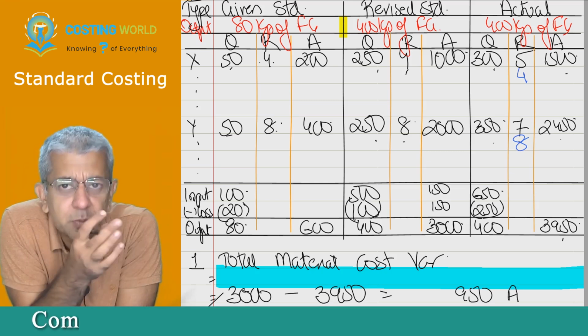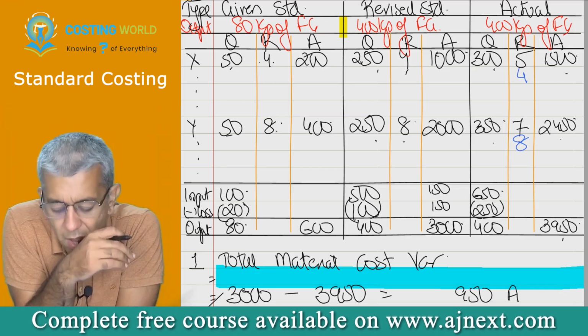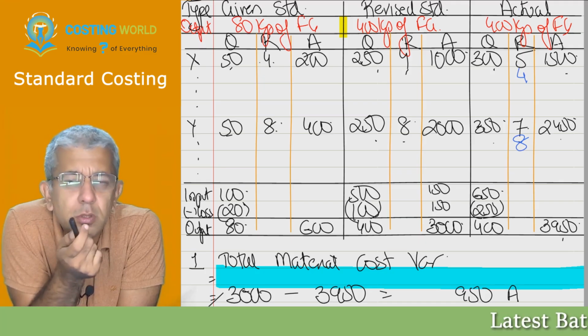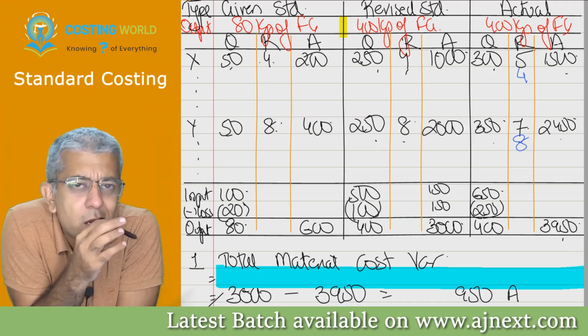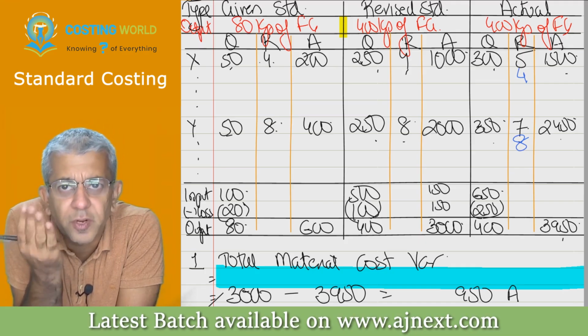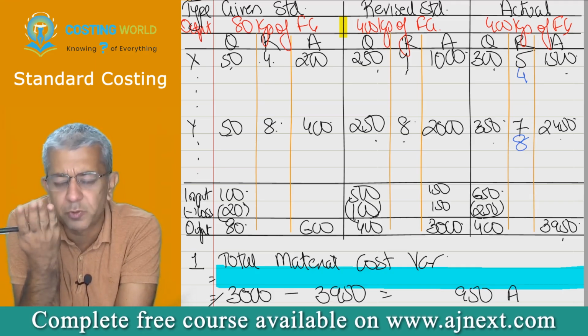I was speaking to this particular guy, the purchase manager. I told him, you should have purchased X for 4. He said yes, sir, I purchased for 5. I asked, do you agree that you incurred rupee 1 extra? He said yes, I agree, I have incurred rupee 1 extra. I told him, give 1 rupee back to the company. You incurred extra, so give the company 1 rupee back. It is because of your mistake.